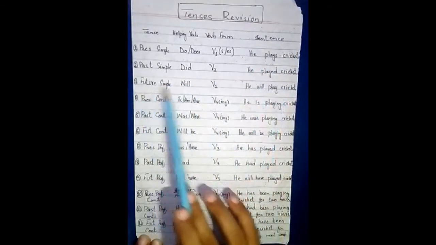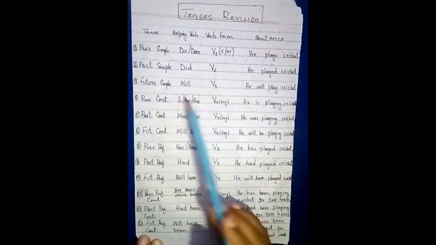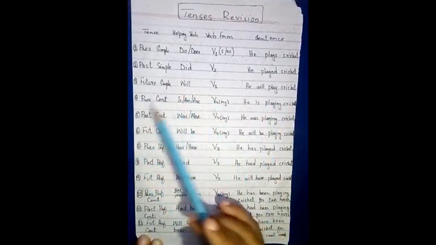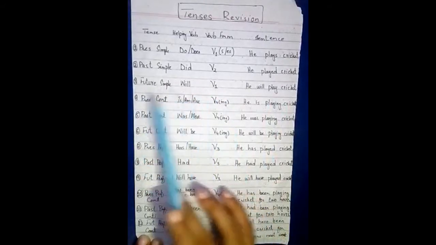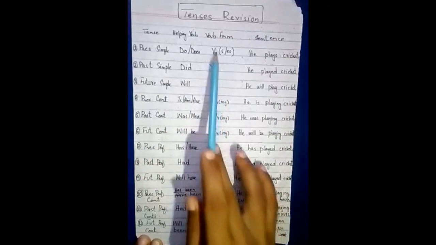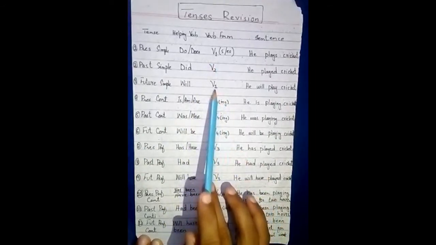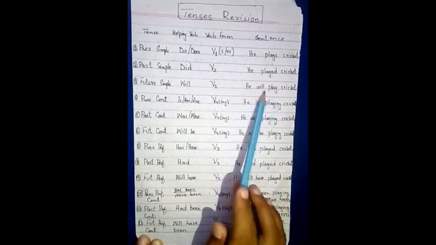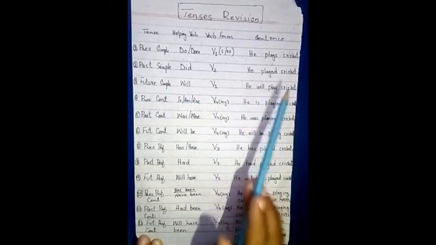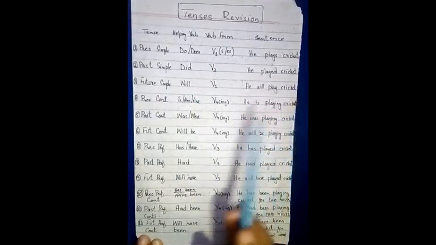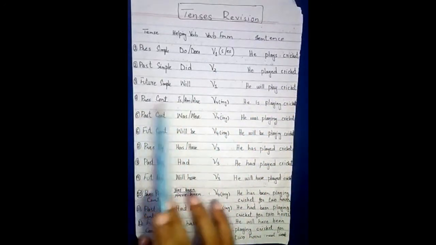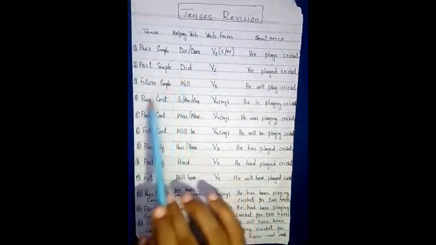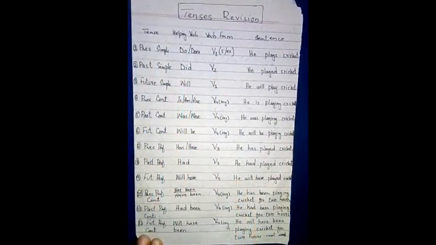So what is future simple? When we talk about our future plan which will happen in the future, there we use future simple, and will is the helping verb of future simple. We use the first form with it, and you can see the sentence here: he will play cricket. He will play cricket in the afternoon or in the evening, in the future time. So these are our indefinite sentences, students.